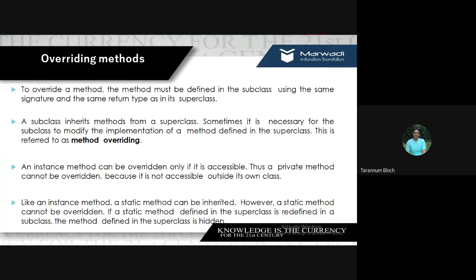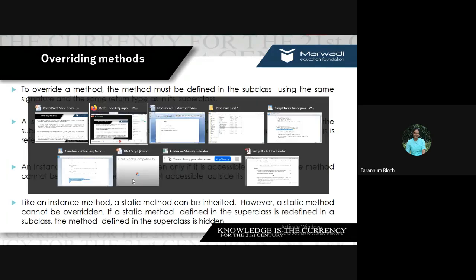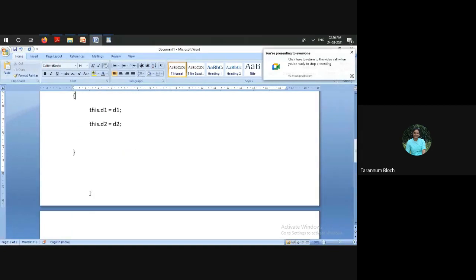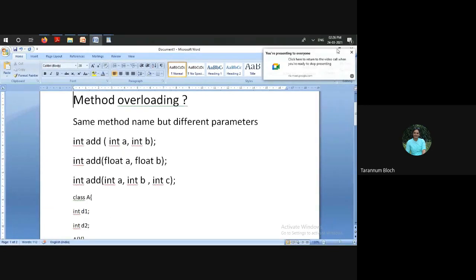Now, I was talking about method overloading and method overriding. Don't confuse yourself with these two things. When I'm saying method overloading, it means the same name but different parameters. We are talking about methods belonging to the same class.